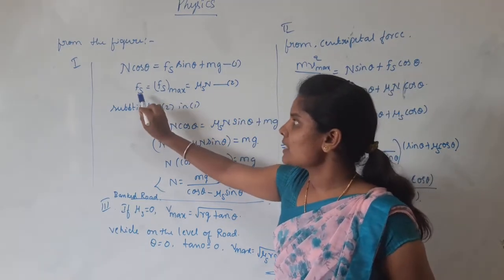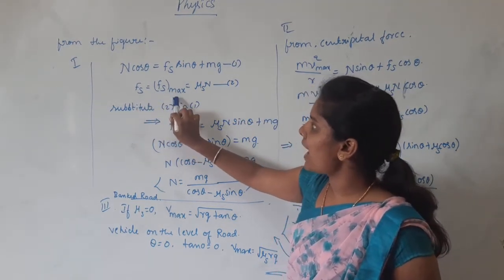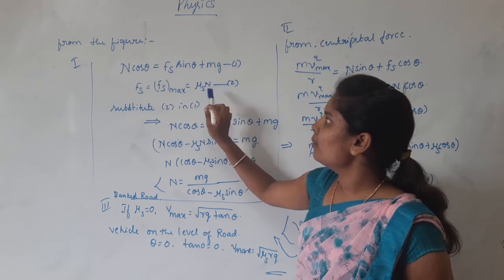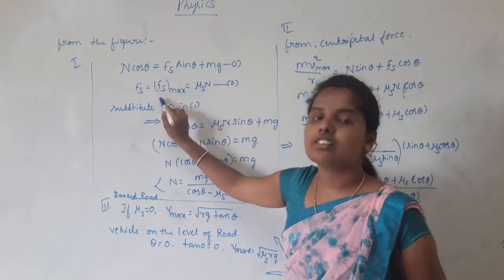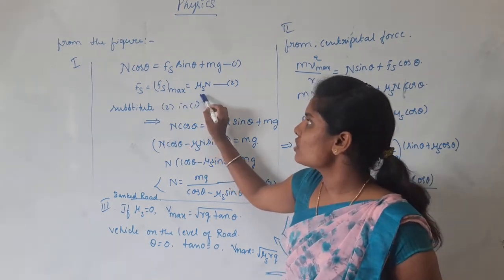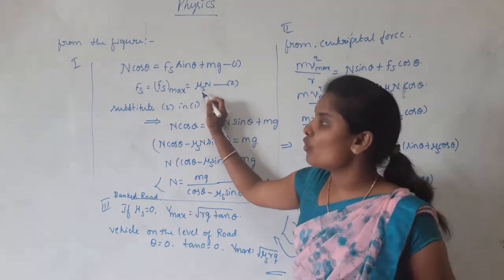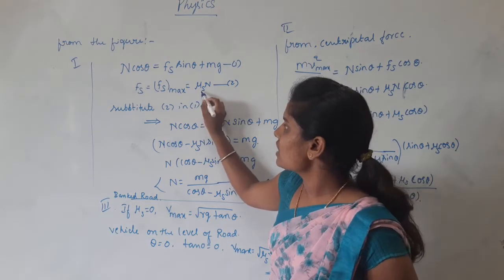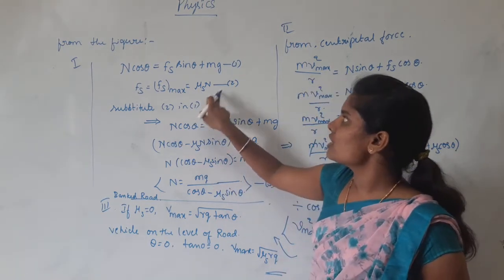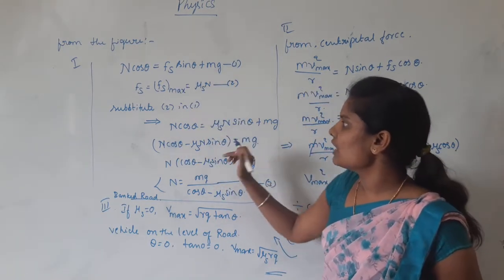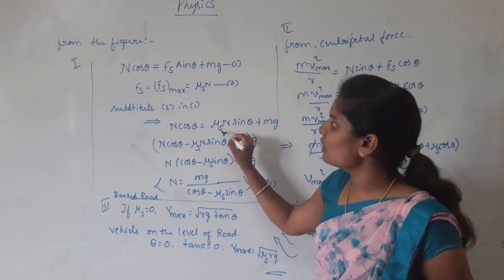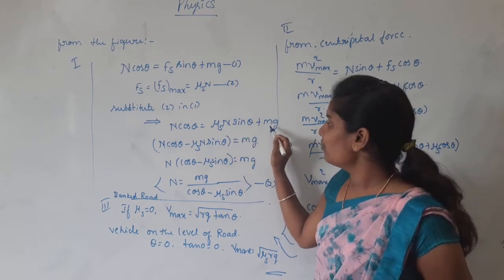The next step is fs equals fs max equals mu s N. Here fs means static friction, which is equal to mu s N, where mu s means the coefficient of static friction. Then substitute this into the first equation. In the place of fs we substitute mu s N, plus mg.